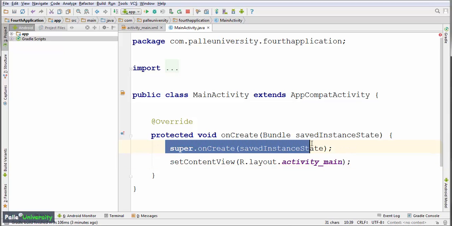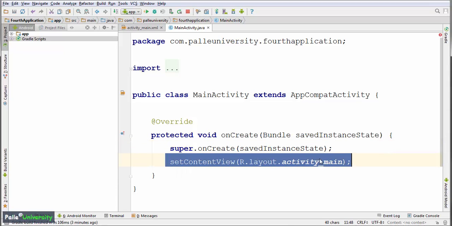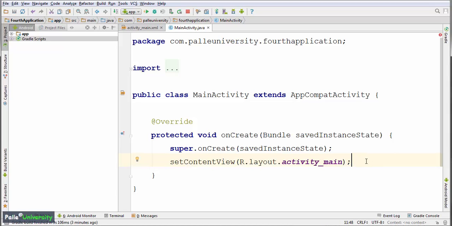First, always super.onCreate should be there, and then only setContentView. You should neither remove nor jumble this order. If you want to write any piece of code, your code should be written only after these two statements. So let me make a note here. As of now, don't worry what code we have to write here. In case you want to write any code, your code should sit after the setContentView method.